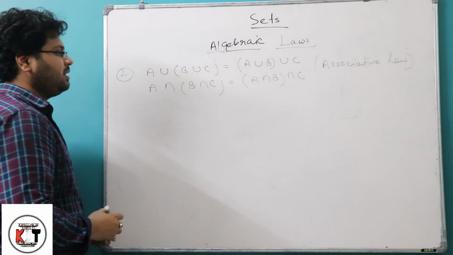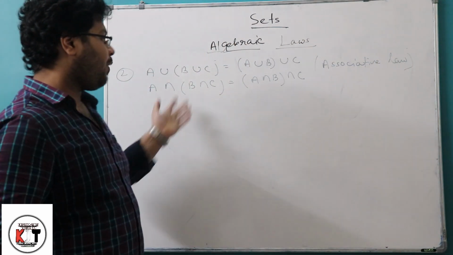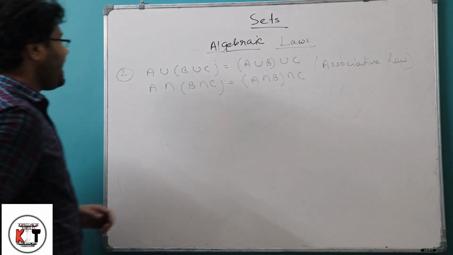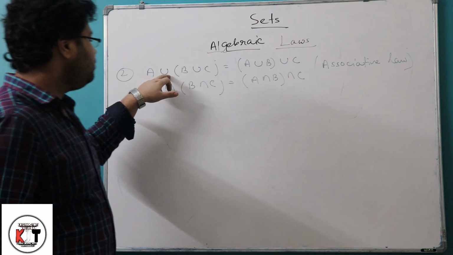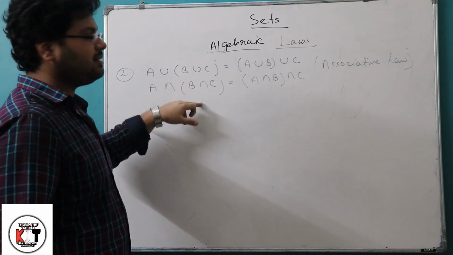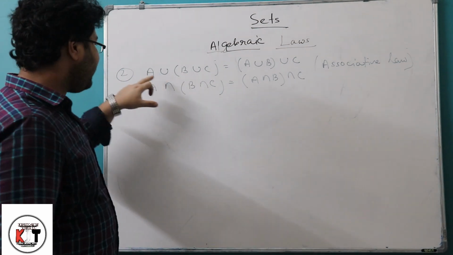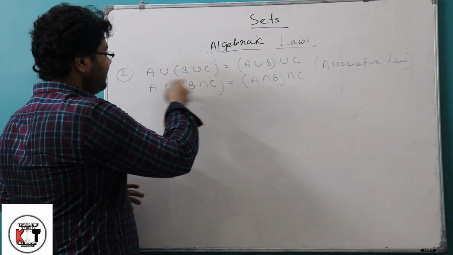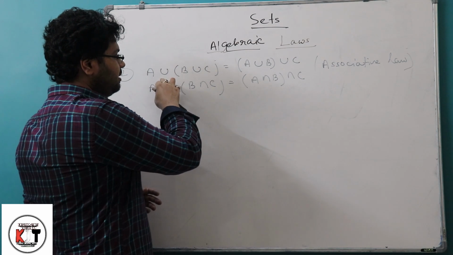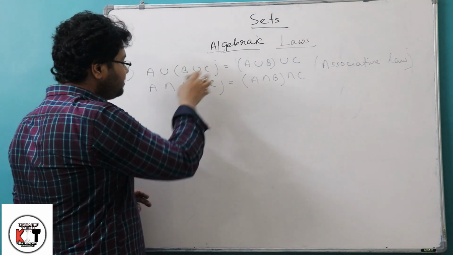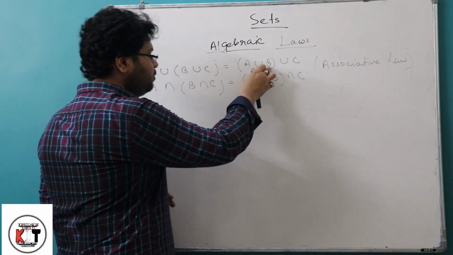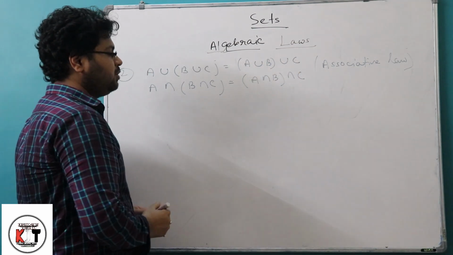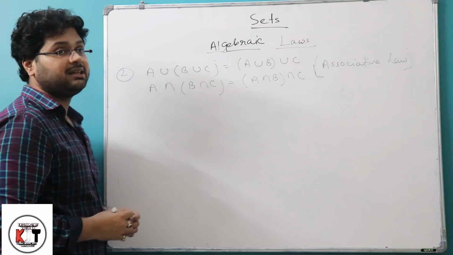Why is it called associative? Because we are doing the association of the union and intersection signs. We are just rearranging the terms, associating the terms A union B, taking them in one bracket, and then C. That's why this law is called the associative law.